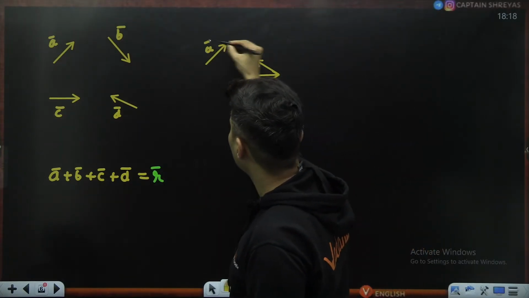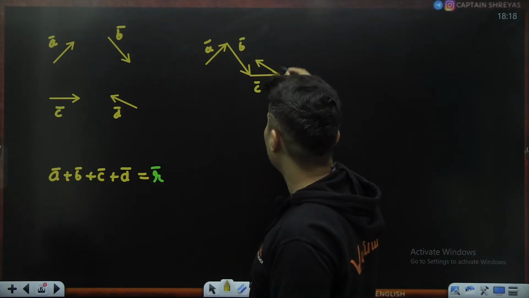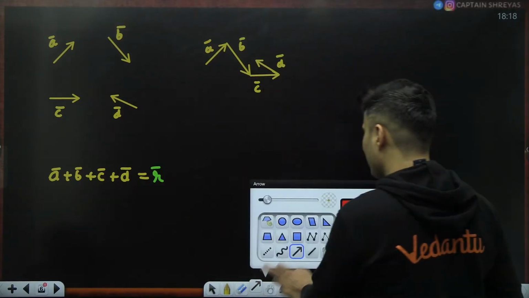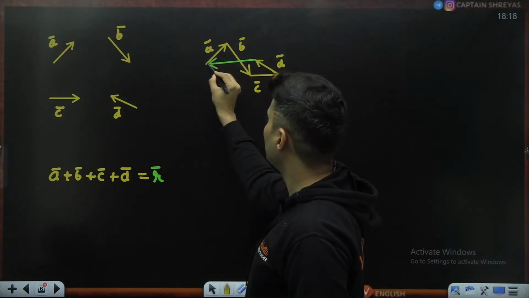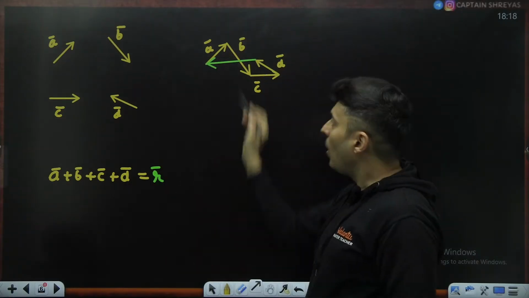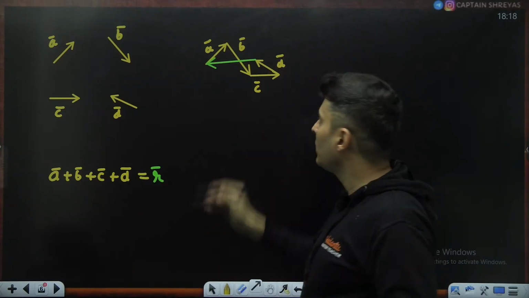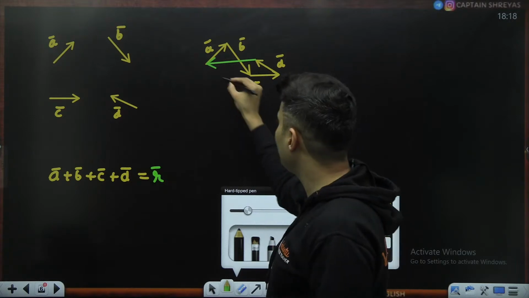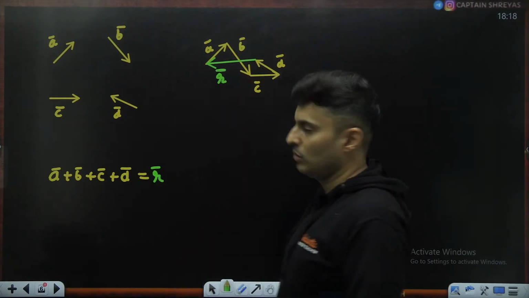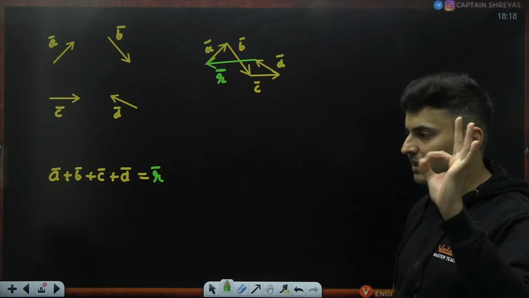This was A vector, this was B vector, this was C vector, and this was D vector. The missing side of that imaginary polygon is basically this. Can you see, my dear students? That is basically your resultant vector.